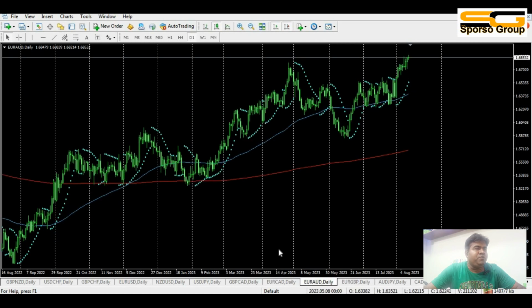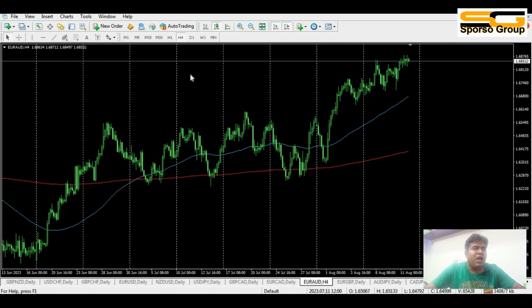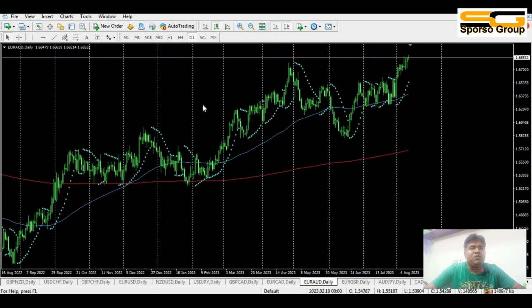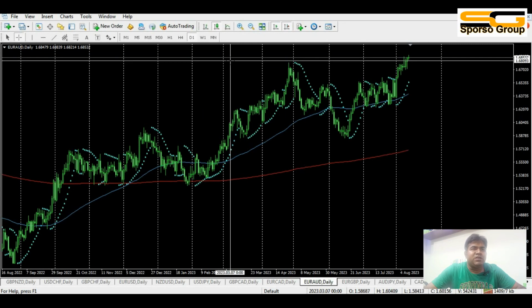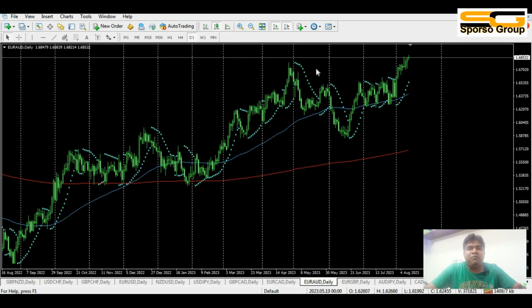Now GBP Euro: the 1 hour chart is uptrend, the 4 hour chart is uptrend, and the day chart is uptrend. It broke the resistance areas. Sometimes it can try a retracement, but it will go up, no doubt about this.